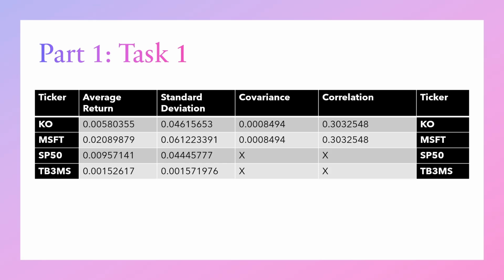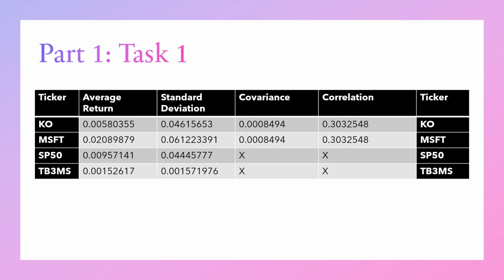First off, we calculated key statistics such as average return, standard deviation, covariance, and correlation. What those each mean: first off, the average return shows the historical performance of the asset, while standard deviation just measures the volatility of the asset in the market. Covariance indicates whether the asset tends to move together, and correlation scales the relationship between the two assets on a scale of -1 to 1.